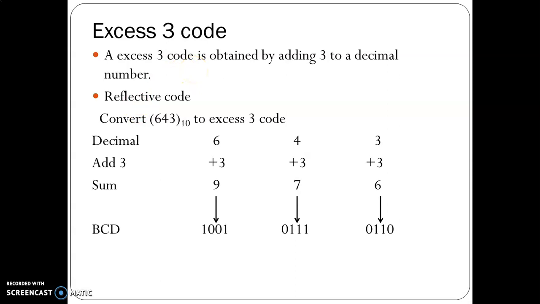XS3 code is obtained by just adding 3 to the decimal number. Let us now see an example of how to convert this decimal number to an XS3 code. Each and every decimal digit is taken separately. 3 is added to each and every decimal digit, so that will result in a sum. 6 is added with 3, so it will become 9. 4 is added with 3, it will become 7. 3 is added with 3, so it becomes 6. Now we write the binary equivalent of these numbers. So this is how 643 is converted into an XS3 code. XS3 code is obtained by just adding 3 to the decimal number. This code is a reflective code.